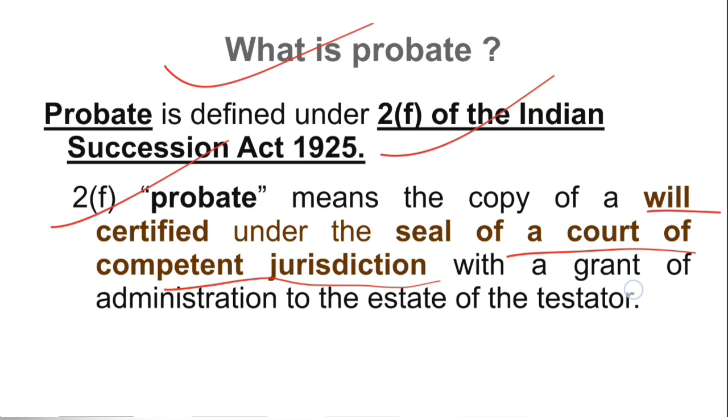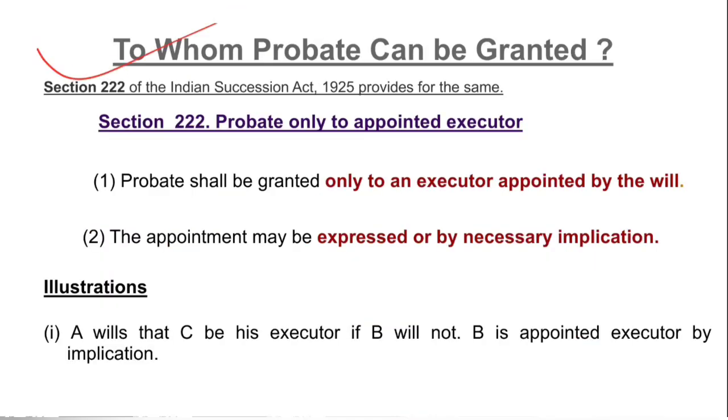and that can be with it is granted for the administration of the estate of the testator, and it must be a competent court. Competent court is a district judge for making probate, and in those cases it becomes a probate, and probate is ultimately a will. Also, will is the same thing as a will, but recognized as valid in the eyes of law, an approved will, you can say. Now we will talk about to whom probate can be granted.